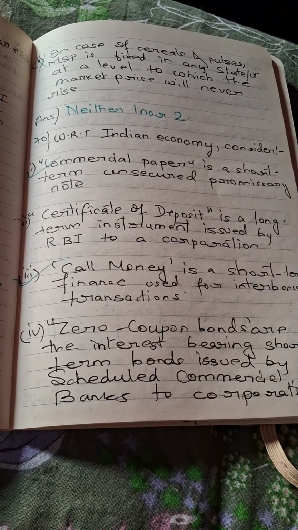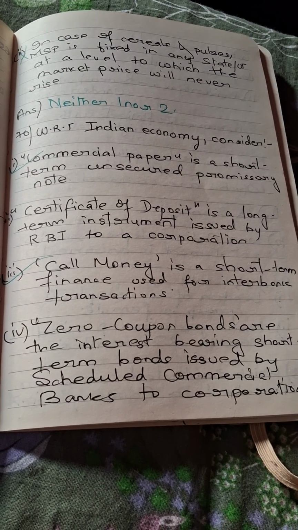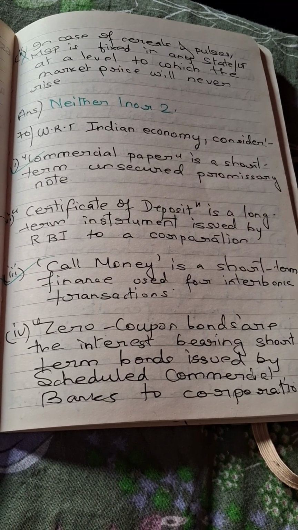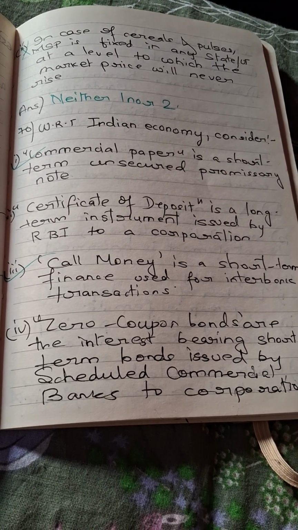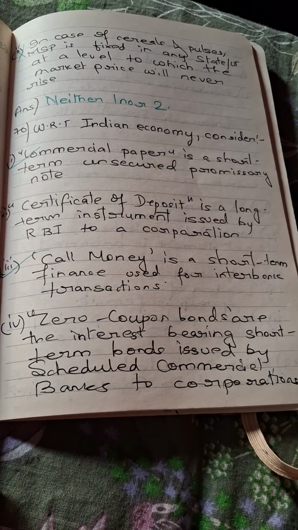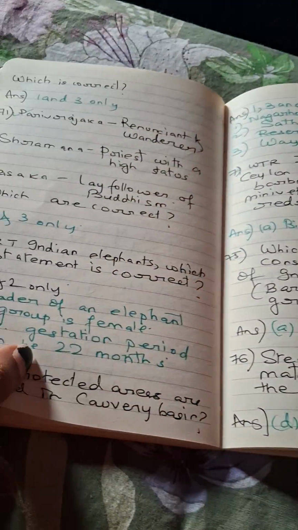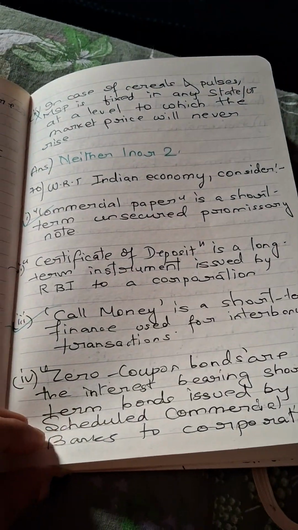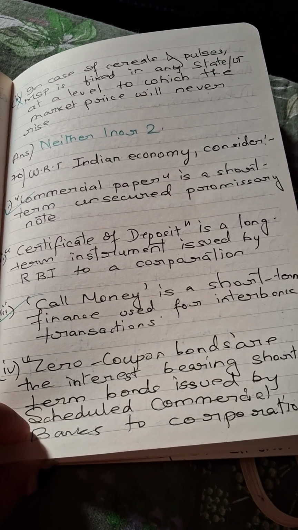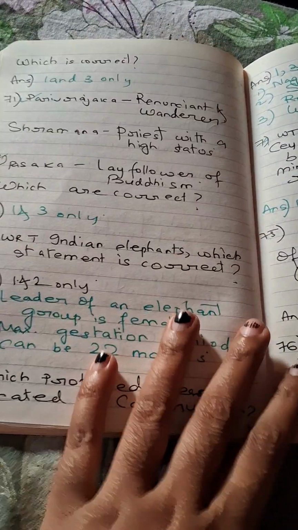With respect to the Indian economy, consider the following. Commercial paper is a short-term unsecured promissory note. Certificate of deposit is a long-term instrument issued by RBI to a corporation. Call money is a short-term finance used for interbank transactions. Zero coupon bonds are interest-bearing short-term bonds issued by scheduled commercial banks to corporations. So which of them is correct? Only the first and third options are correct. That is, commercial paper is a short-term unsecured promissory note and call money is a short-term finance used for interbank transactions.